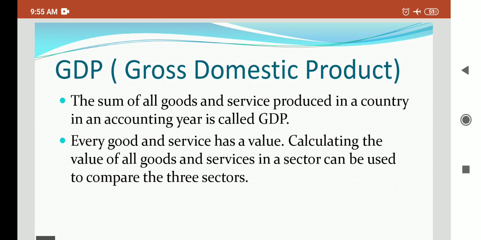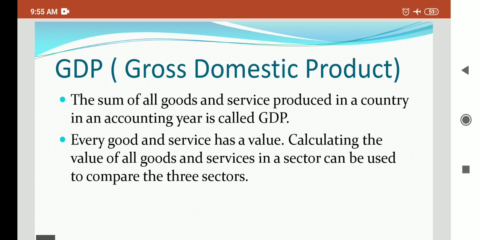Students, in your first chapter of economics, you have done many terms, and in those terms, a very important term that you have done is GDP. So now we will do according to the GDP. What is GDP, students? It is gross domestic product. The sum of all goods and services produced in a country in an accounting year is called GDP.